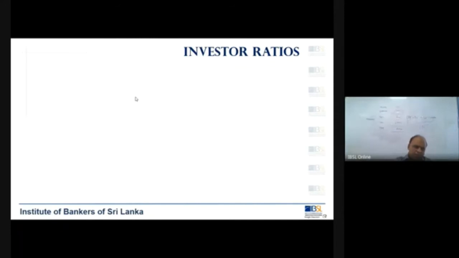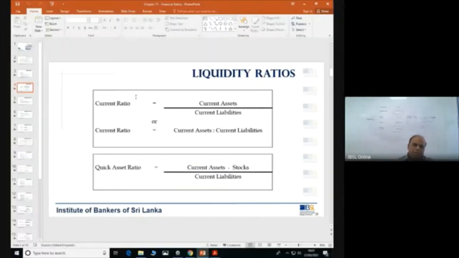I'm not focusing very much on the investor ratios, but the remaining ratios you have to remember: liquidity, profitability, and the other one is gearing, and also the turnover ratio. Okay. So what I will do is I will try to upload a handout on financial ratios where you have some examples, in the sense questions for you to test and do.